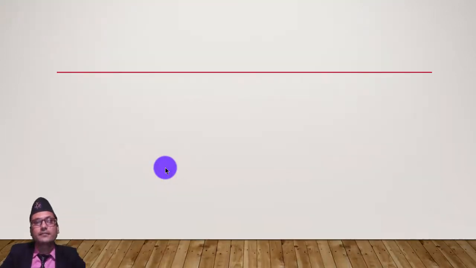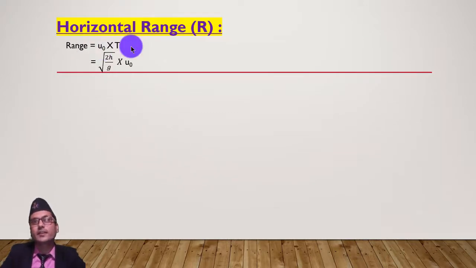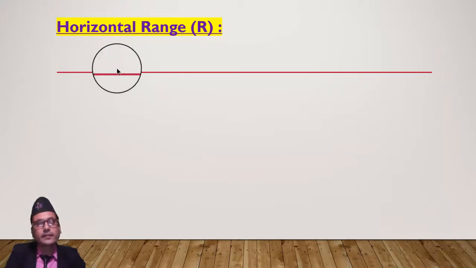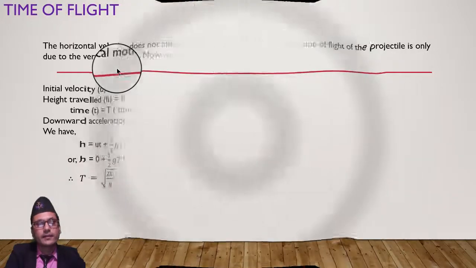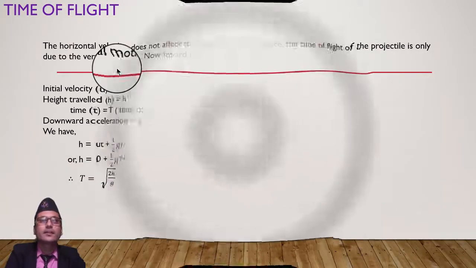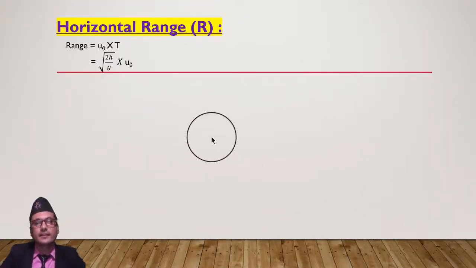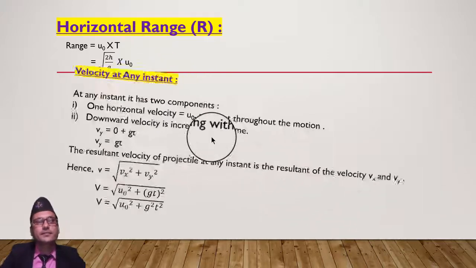Okay. Now, the horizontal range. For this, the horizontal range is always s equals ut, that is, s equals u0 into t. In the earlier case, we calculated t as root of 2h by g. That is the time. Then u0 as it is into t, and this value is the range.